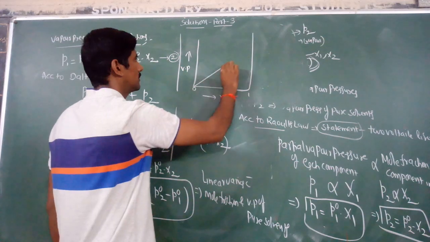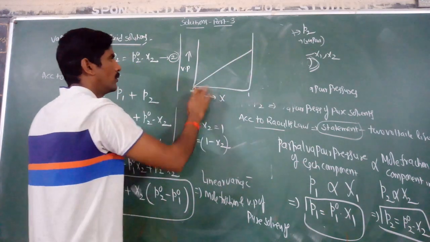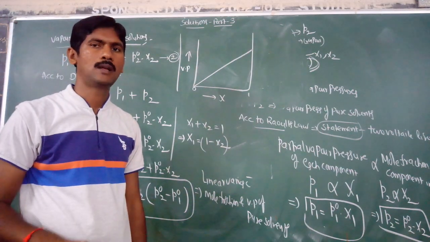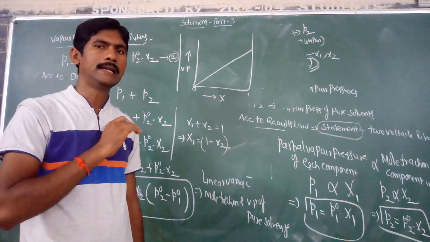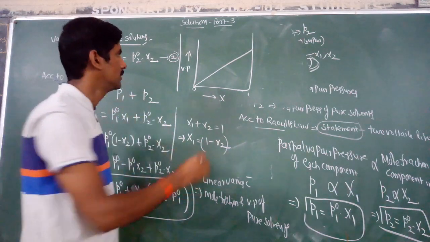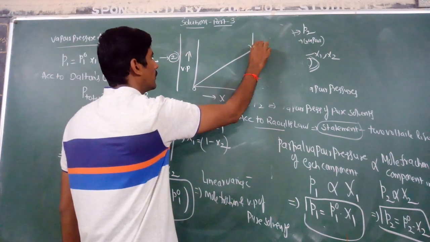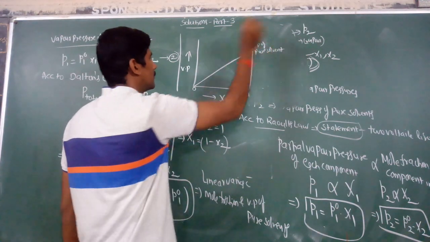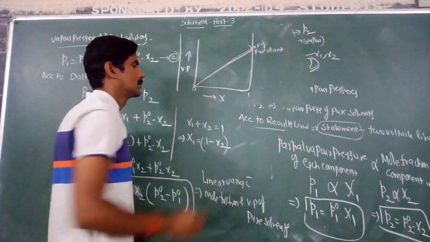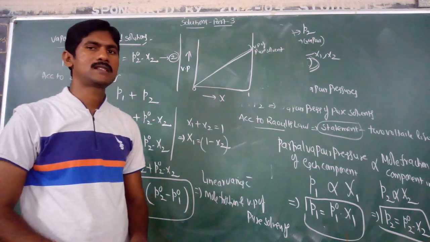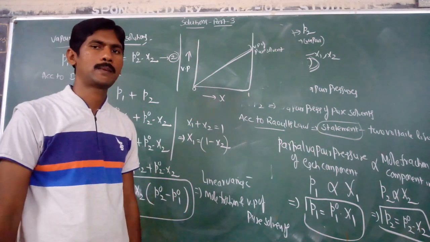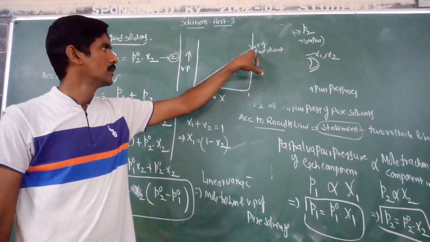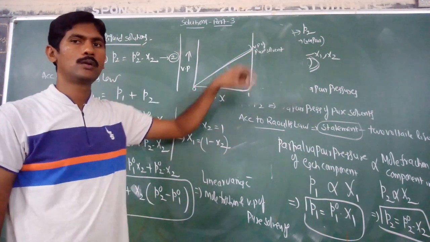The graph is a straight line. The vapor pressure linearly varies with the mole fraction, and this is the vapor pressure of the pure solvent.